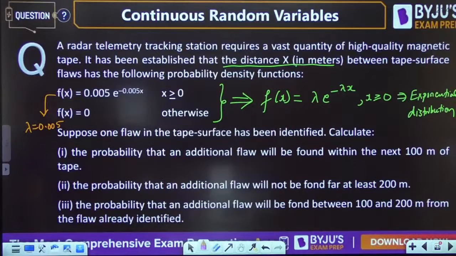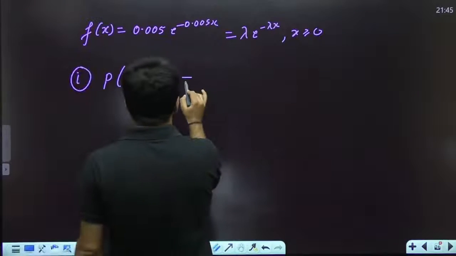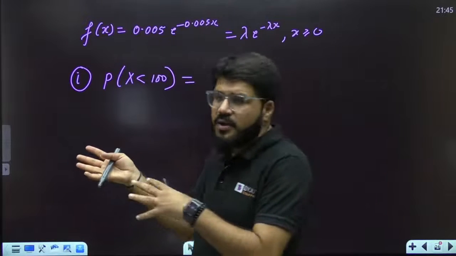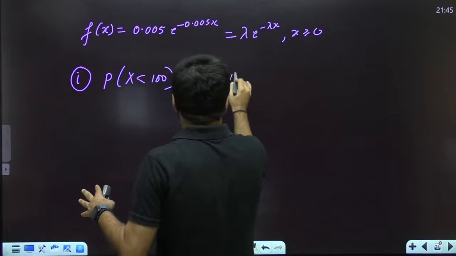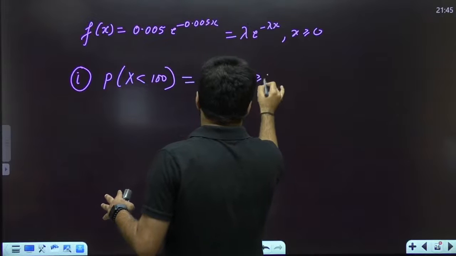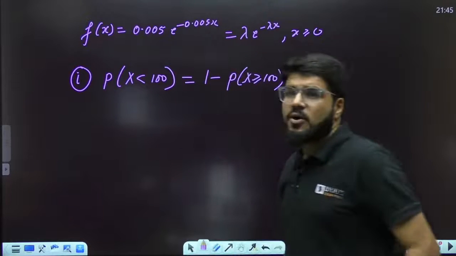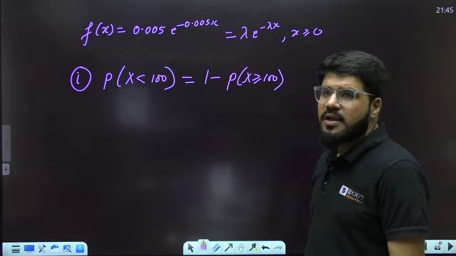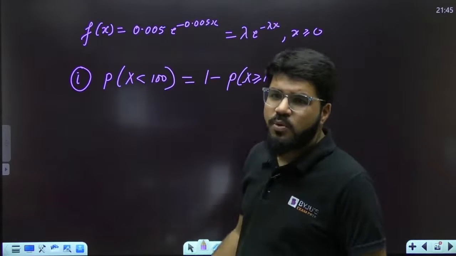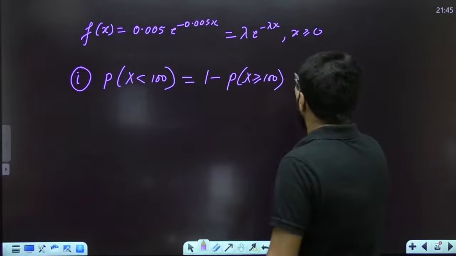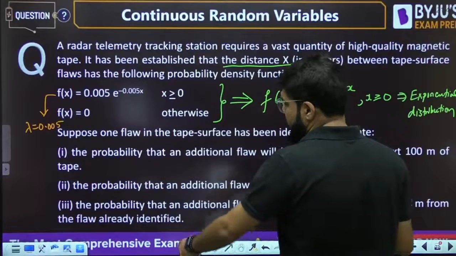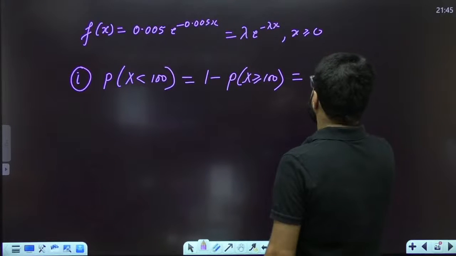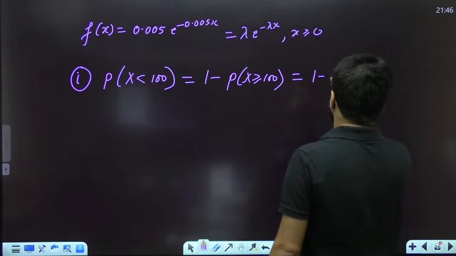The distance will be either less than 100 or greater than 100, so I can take 1 minus the reverse probability, the probability that x is greater than or equal to 100. How do you find the probability of the complement event? 1 minus the probability of the true event. And for x greater than or equal to a, I'll just apply this formula, e power minus lambda a. So this is 1 minus e raised to the power minus lambda a.